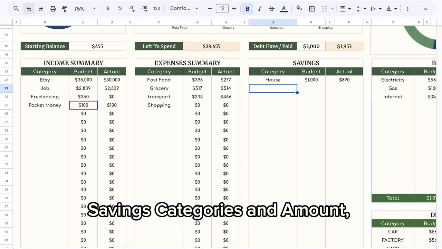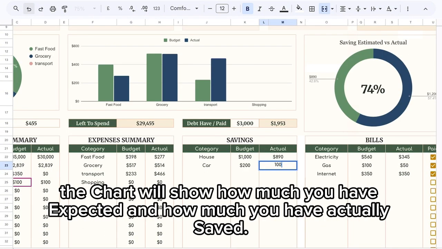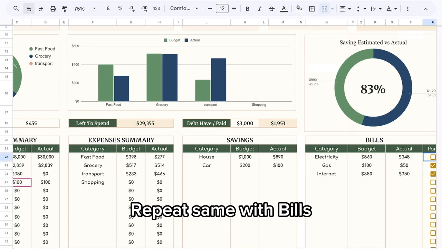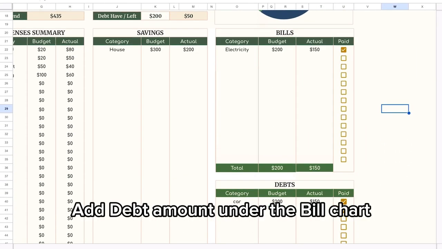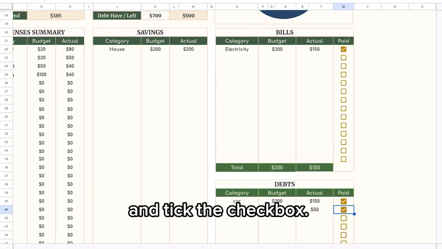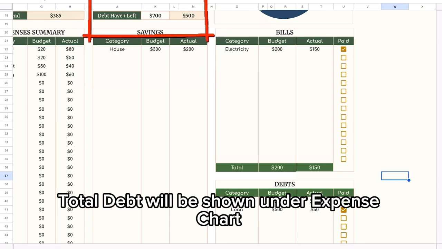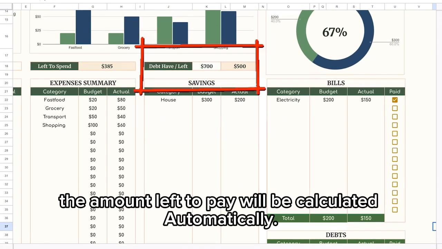Now add your savings categories and amount. The chart will show how much you have expected and how much you have actually saved. Repeat the same with bills. Tick the checkbox when done. For debt calculation, add the debt amount under the bill chart, and then add how much you have paid, and tick the checkbox. Total debt will be shown under the expense chart. The amount left to pay will be calculated automatically.